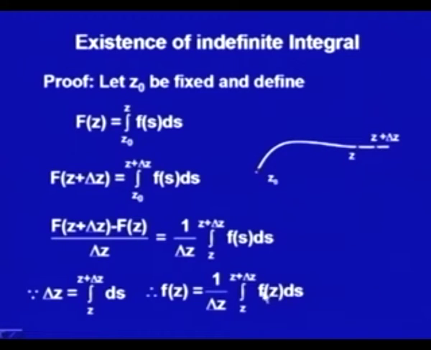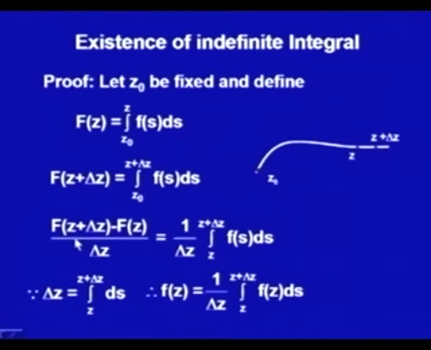Why? This f(z) is constant with respect to all the path of integration, so it can be taken out, and this integral would be nothing but delta z. So, delta z upon delta z is 1. So, this is f(z), that we could write.